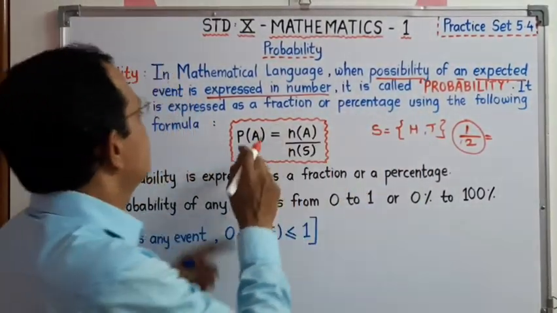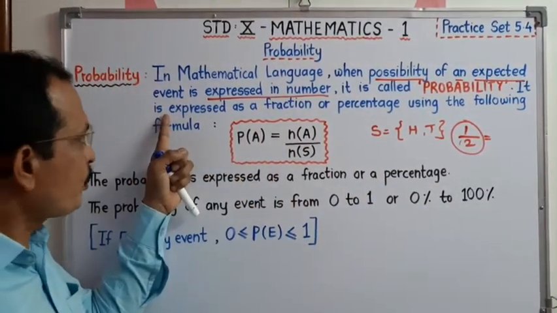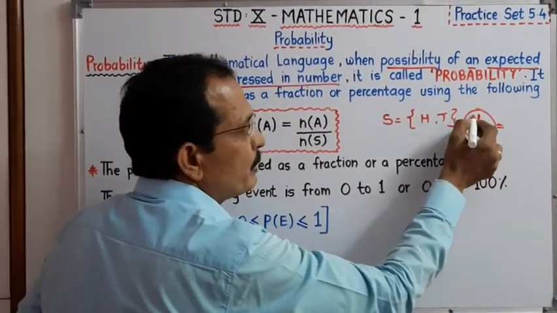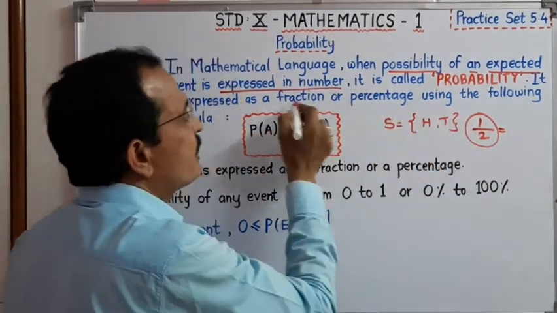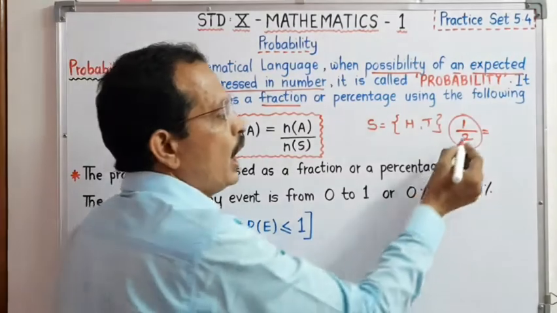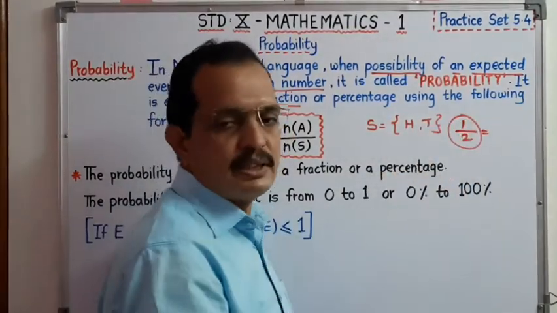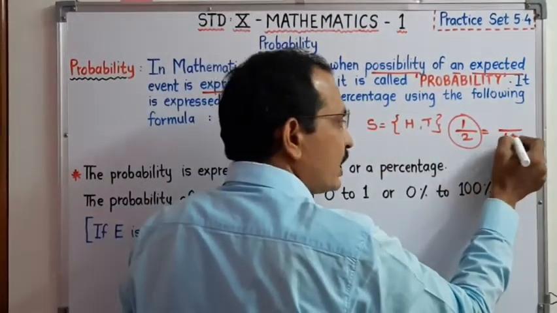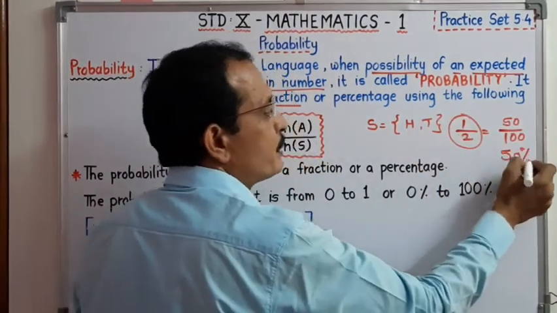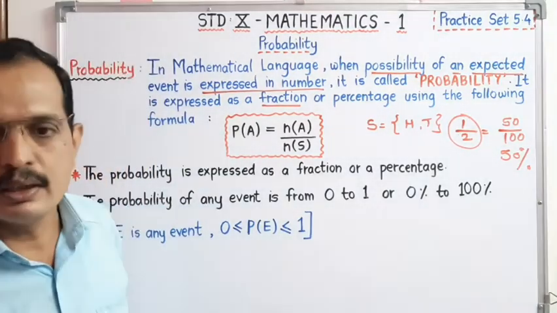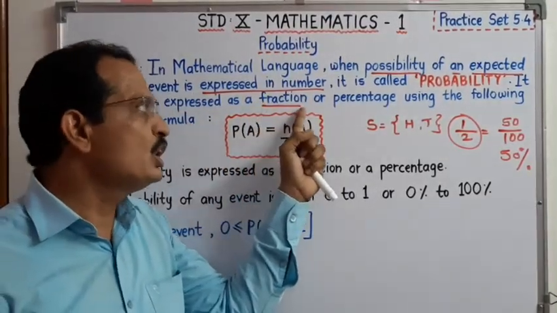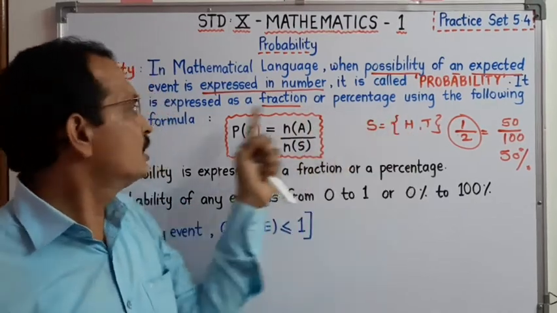Now here, probability is expressed as a fraction or percentage. I write the probability 1 upon 2. Now how to get the percentage? See dear student, out of 2, 1 possibility is there. Therefore out of 100 the possibility is 50, so the probability is 50%. Got it? Therefore the probability of any event is expressed as a fraction or a percentage using the following formula.